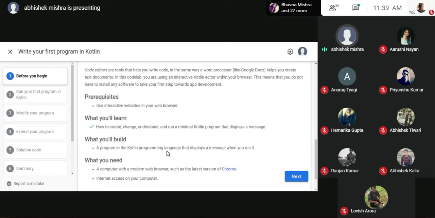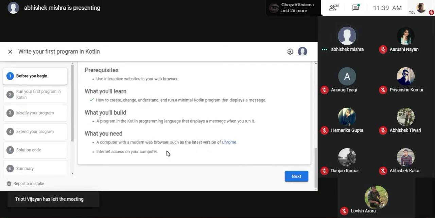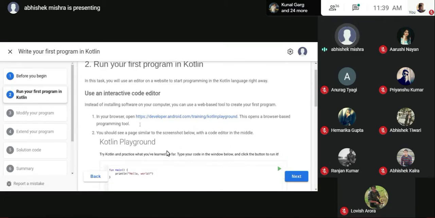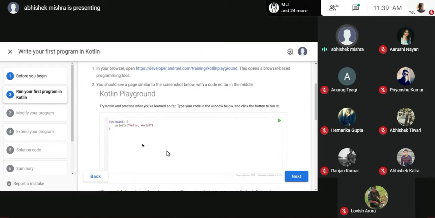For the prerequisites of this course, right now you just need a web browser to open this. You can also use your Android device or mobile phone to open this. It won't be a problem. And what we'll be building is simple. You will be building a Kotlin program that will display a message when you run it. What do you need? It's quite simple. You need Chrome, any web browser, or internet access. And this is how you run your first program in Kotlin.